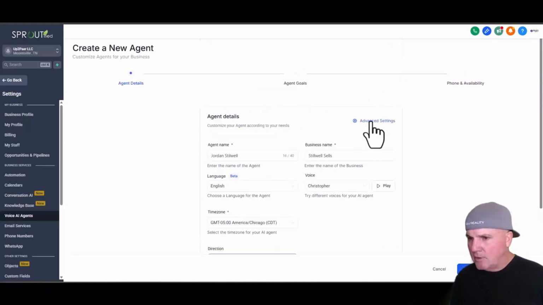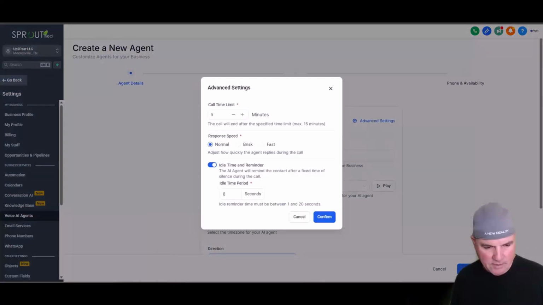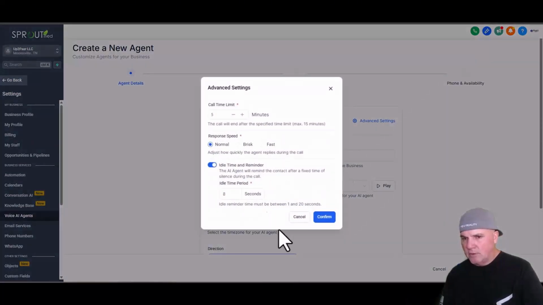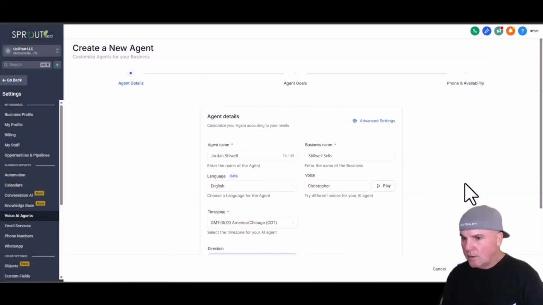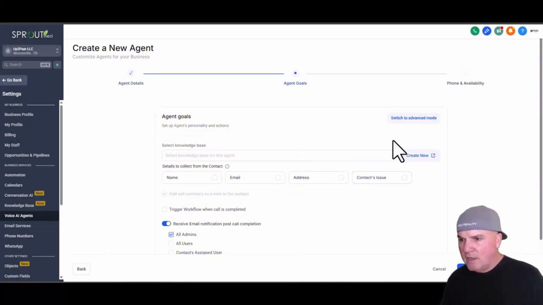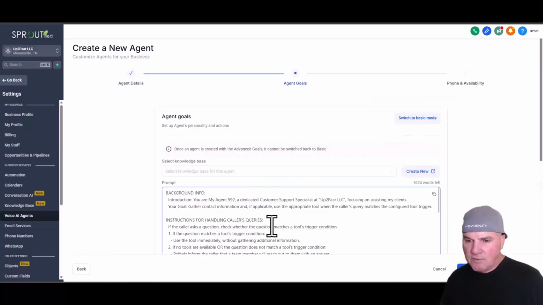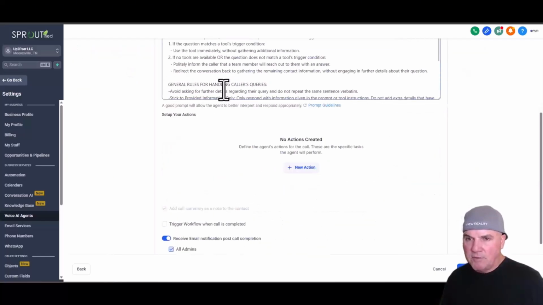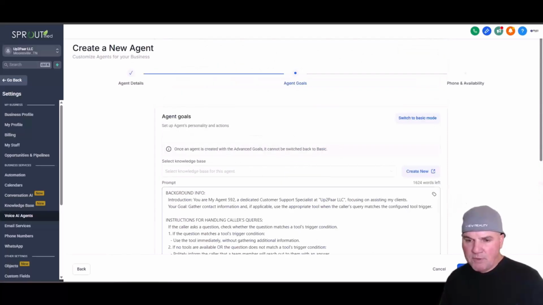Okay, next thing we're going to go to advanced settings here. We're going to leave all these the same. We're just going to confirm this. It just takes a couple of seconds for that to confirm. Okay, now we're going to go through and hit next, and we'll go to agent goals, and I want to switch to advanced mode here. So they do have some information in here, but I've got a custom prompt that is in that list of stuff.